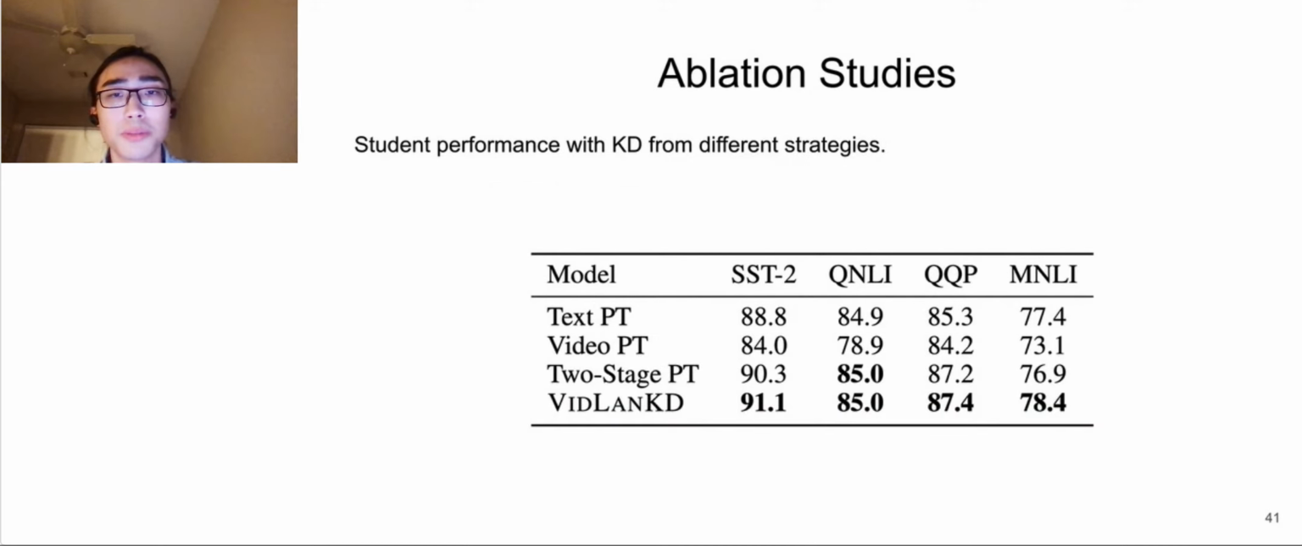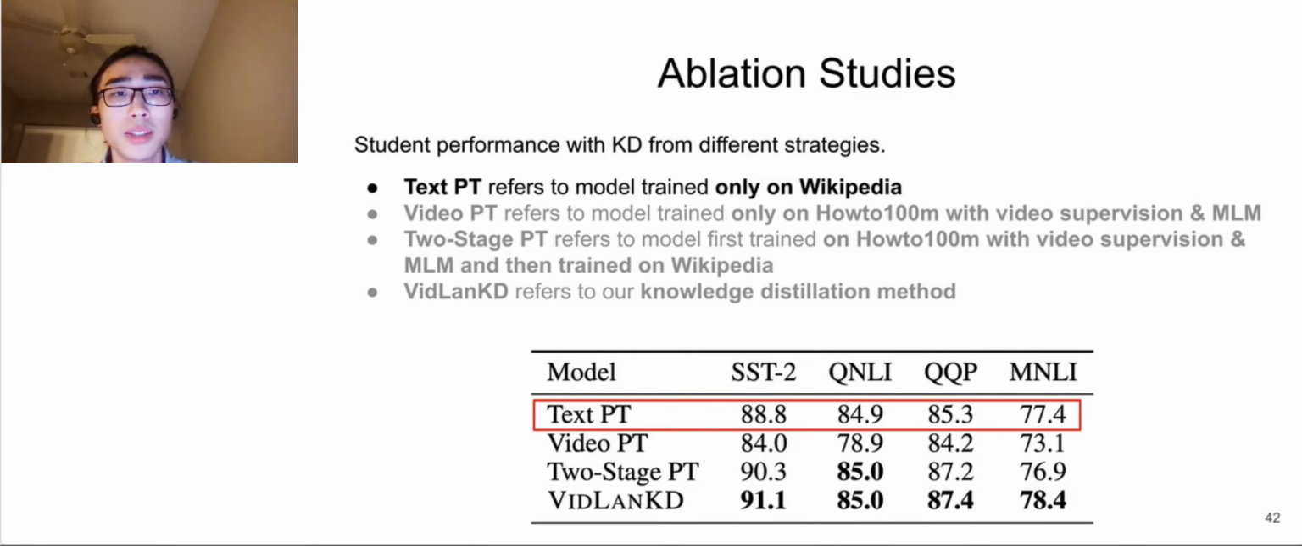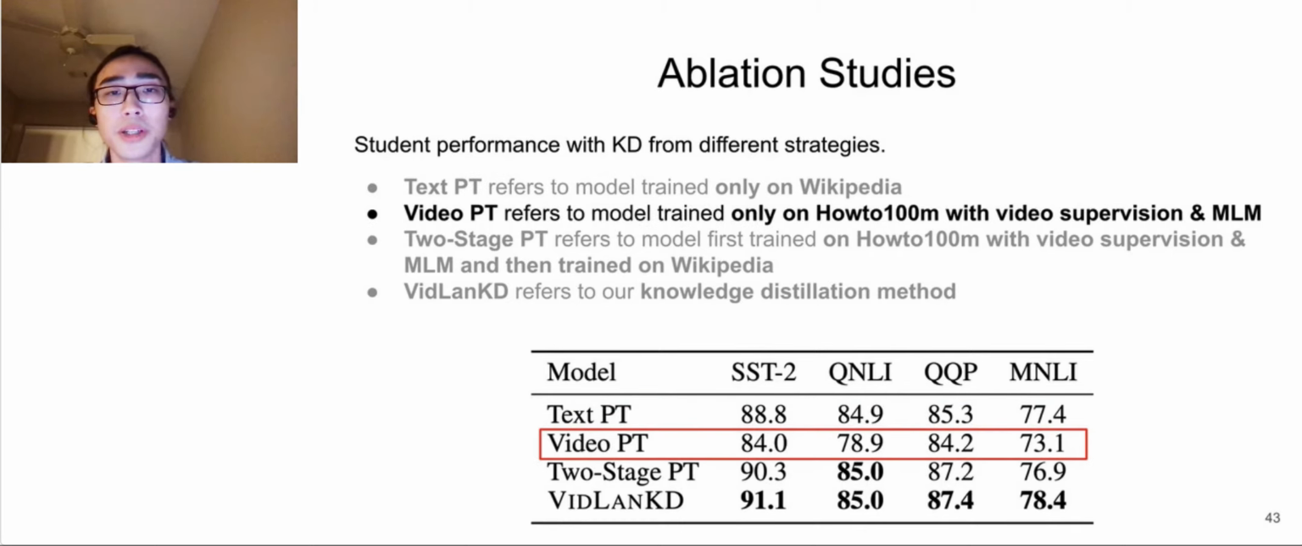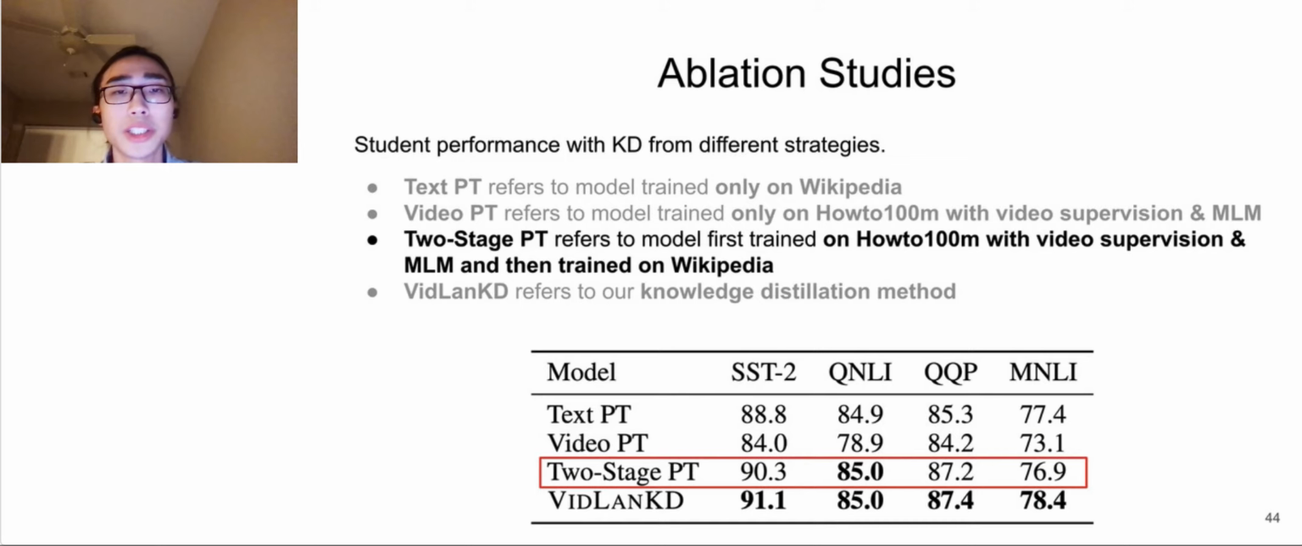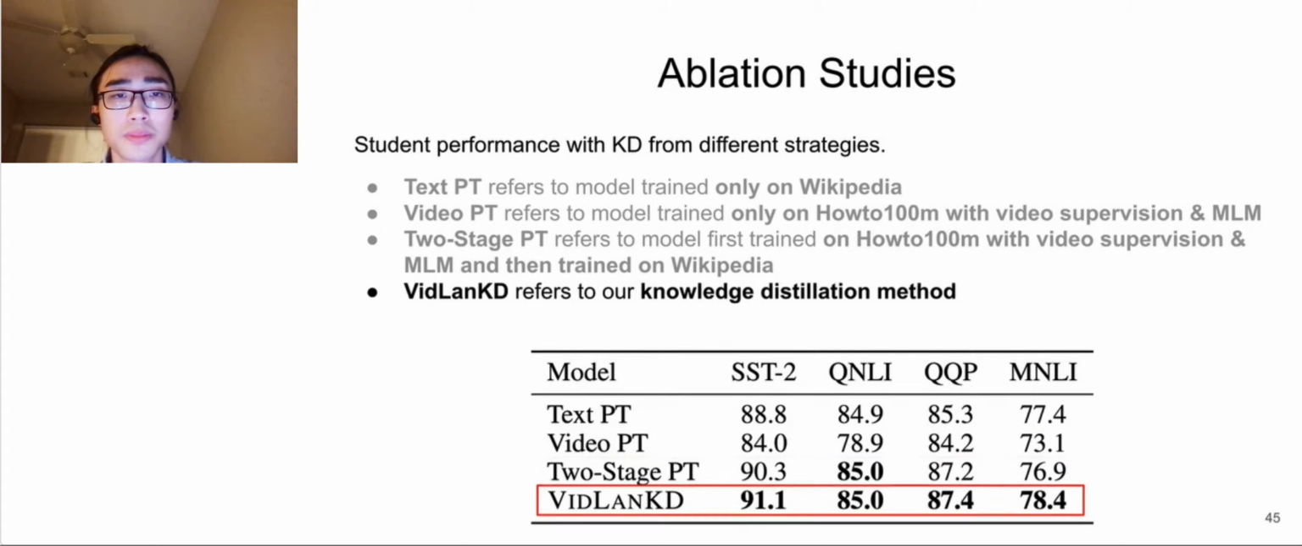We also show results for student performance with KD from different strategies. Text PD refers to a model trained only on Wikipedia. Video PD refers to a model trained only on HowTo100M with video supervision and masked language modeling. Two-stage PD refers to a model first trained on HowTo100M with video supervision and masked language modeling, and then trained on Wikipedia. VidLanKD refers to our knowledge distillation method, and we easily see that our method performs the best.